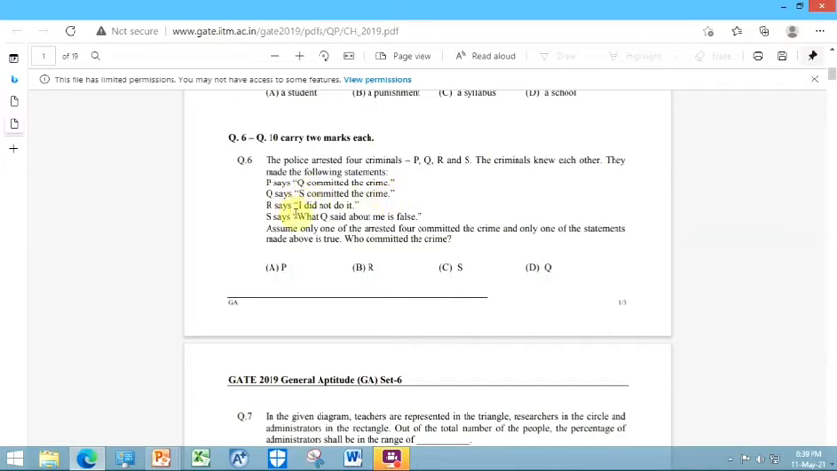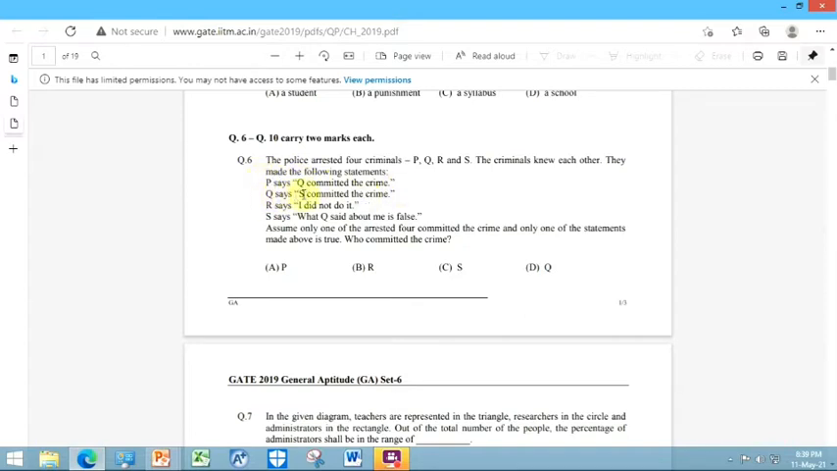So we will arrest S. Now S says what Q says about me is false, and R says I did not do it. So in order to find who is the criminal, you have to do a trial and error. Suppose if Q committed the crime, then Q would have given the name of someone else. That is what he has given. So we can say that P is saying a wrong statement.